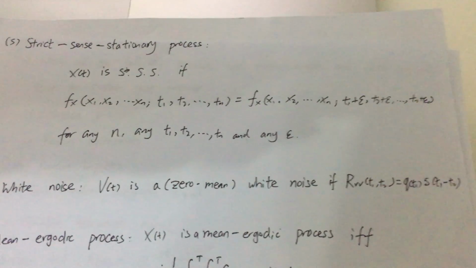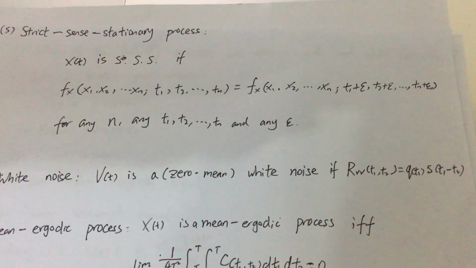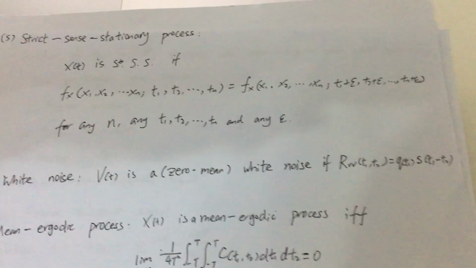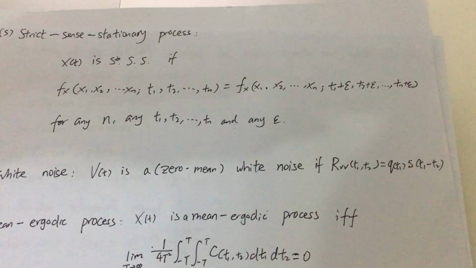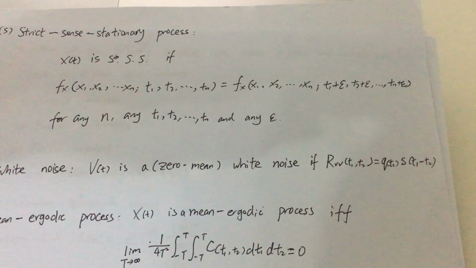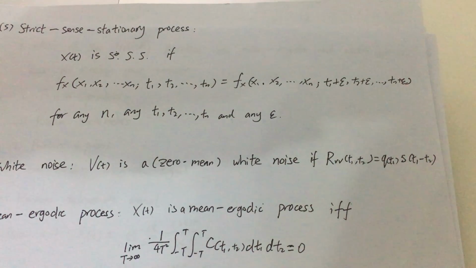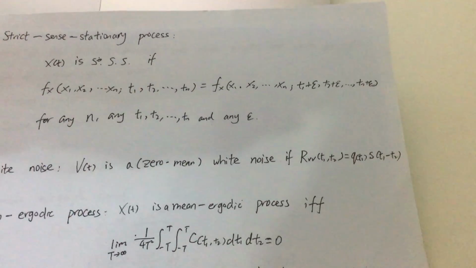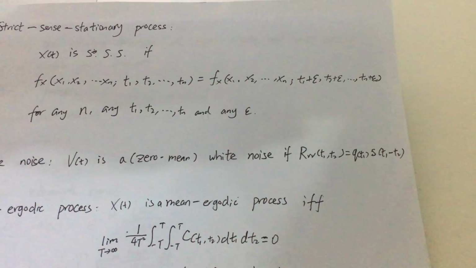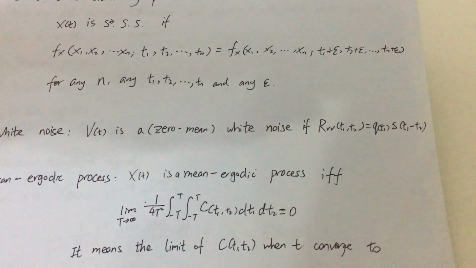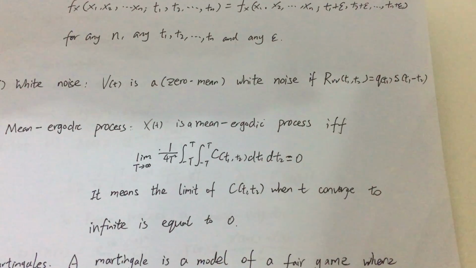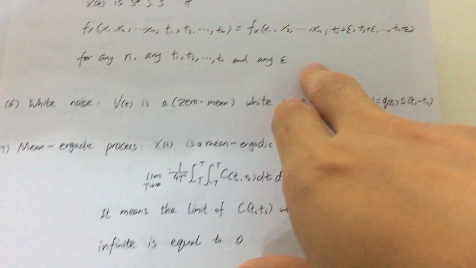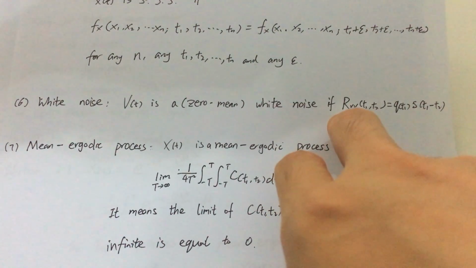The fifth concept is the strict sense stationary process. We see that x(t) is a strict sense stationary process if f_x(x1 to xn; t1 to tn) is equal to f_x(x1 to xn; t1 minus epsilon to tn minus epsilon) for any n, any t1 to tn, and any epsilon. The sixth is white noise, which is a zero mean white noise if it has this equation.